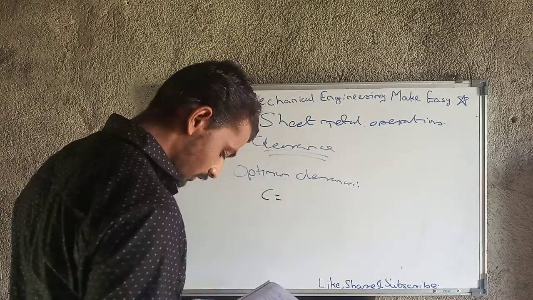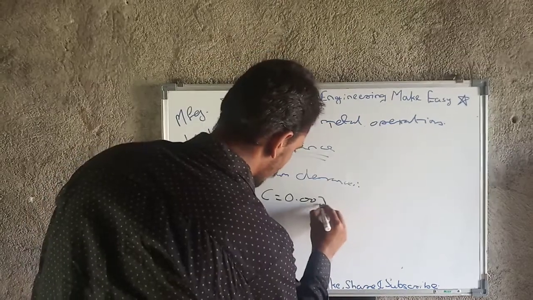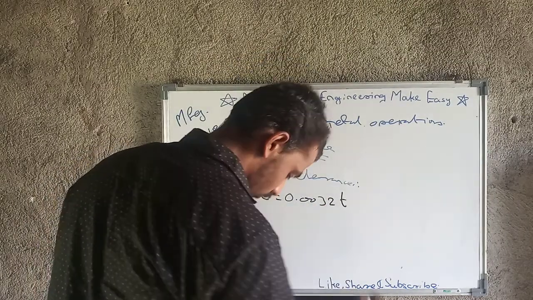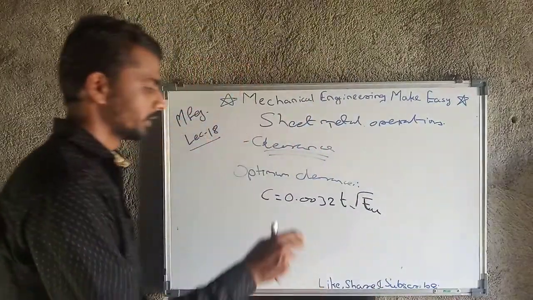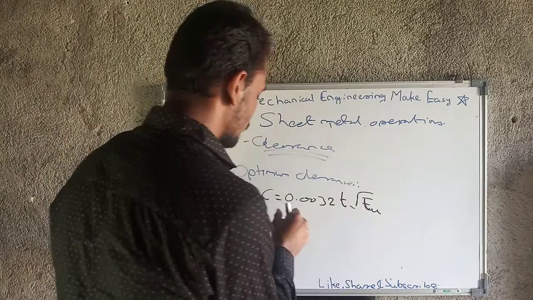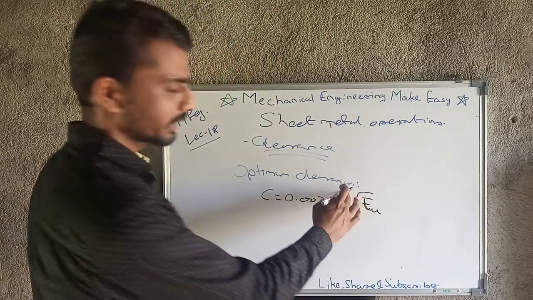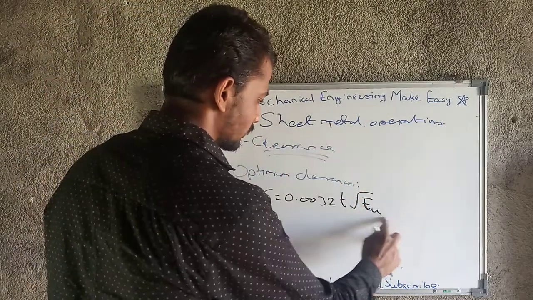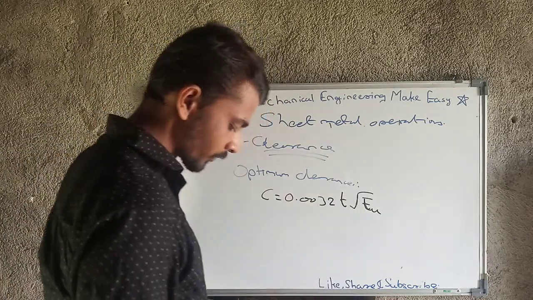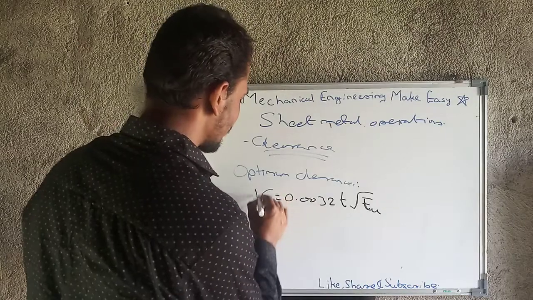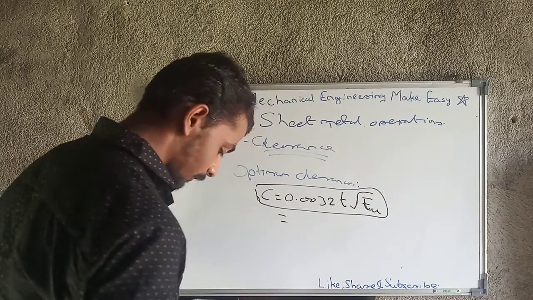And what are those? The clearance C will be 0.0032 T under root of tau u. Okay, tau u. This is one case of clearance: the clearance C will be 0.0032 times thickness. T is the thickness of the sheet, and tau u is the ultimate shear strength. So this is the basic equation that we can use everywhere, but some standard cases are also there. And what are those?